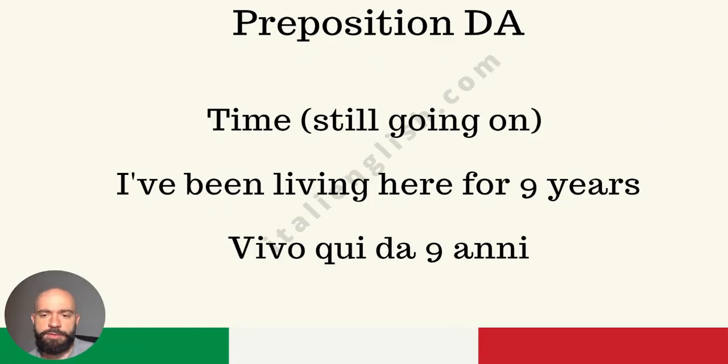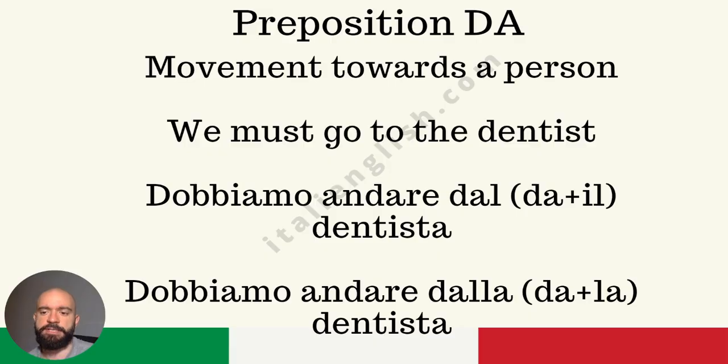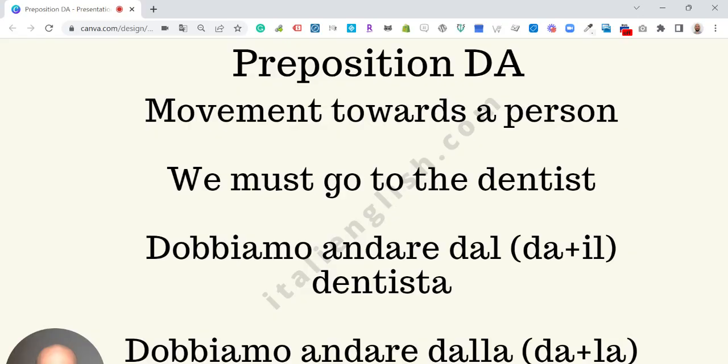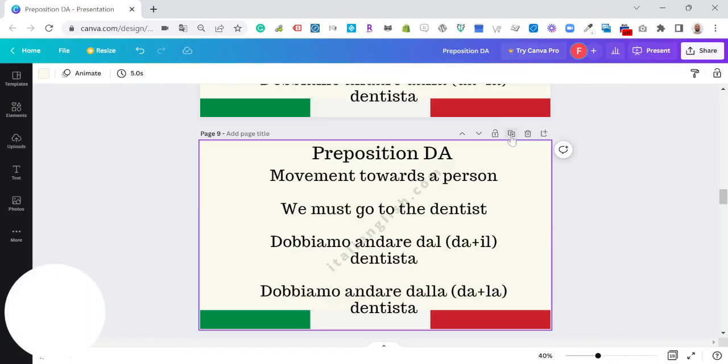But before we talk about this, let me tell you something else. This works with any sort of human being or concept about human beings. So, for instance, when you want to say that later on you go to Marco's house, you're still gonna say dopo vado da Marco. Dopo is later. Vado da Marco. Okay, let me write it because maybe you need to visualize it. So let's do this very quickly.